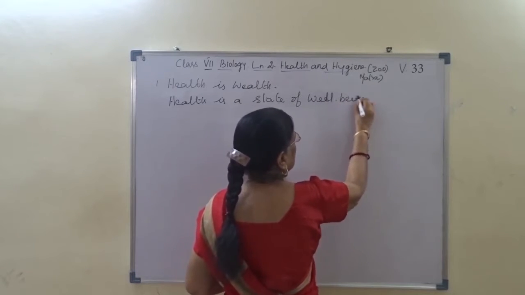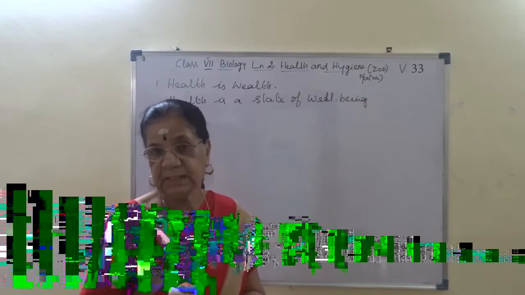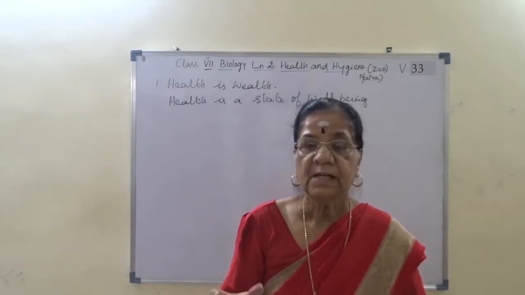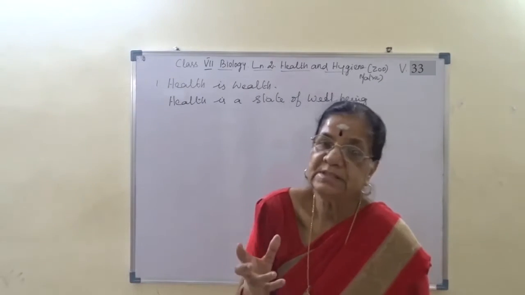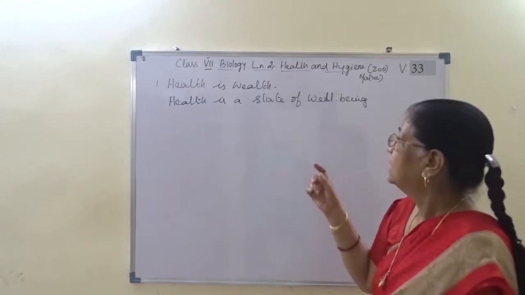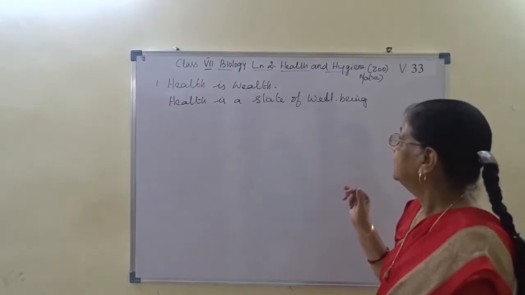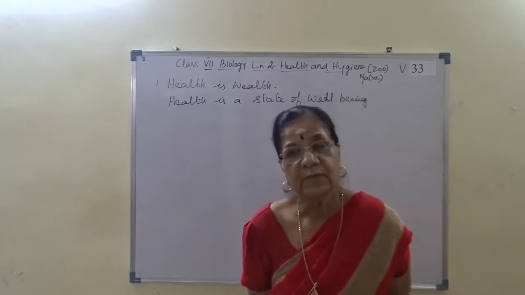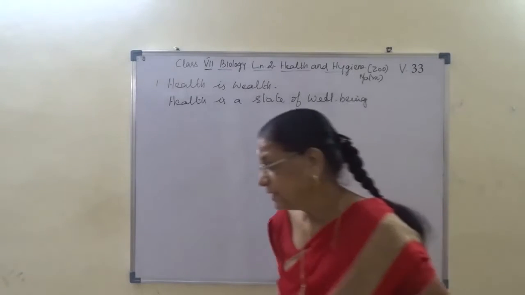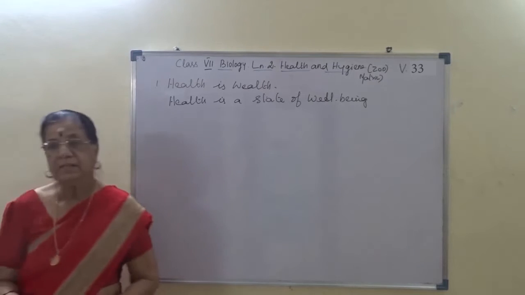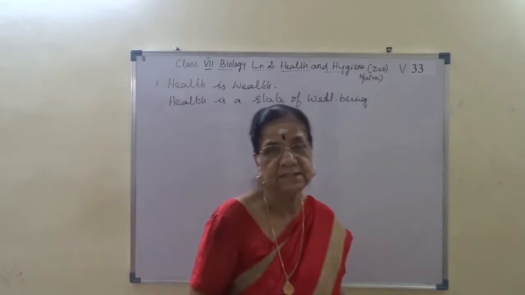Personal hygiene and cleanliness will all make our person healthy. That is why we say two slogans: health is wealth, and health is a state of well-being. So to maintain health, we are learning the lesson health and hygiene.